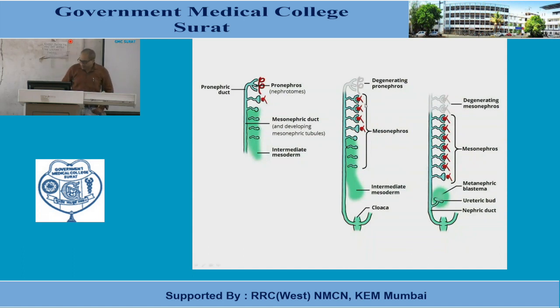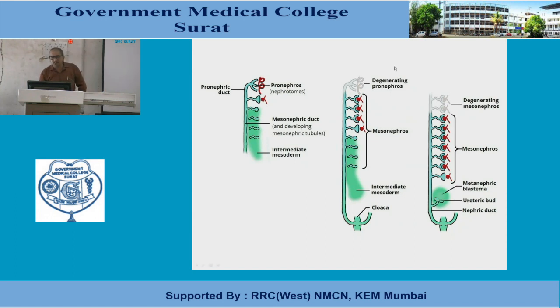It's the mesonephric kidney, the second set of the kidney. In contrast to the pronephric kidney, which is completely non-functional, the mesonephric kidney is comparatively well developed and functions for a few weeks. So for up to 4 weeks, this mesonephric kidney functions for the excretion of waste product.